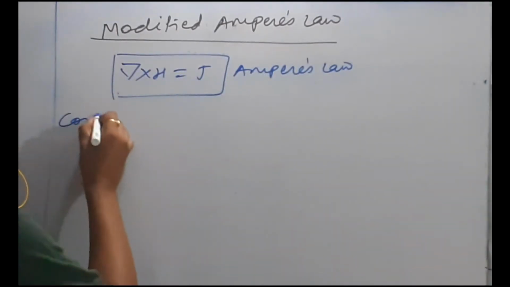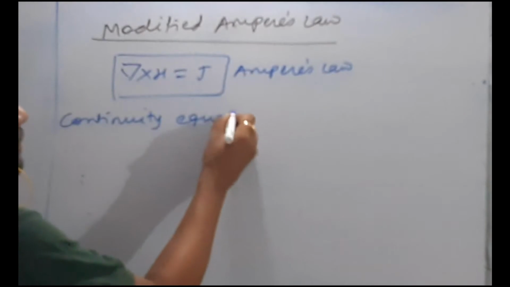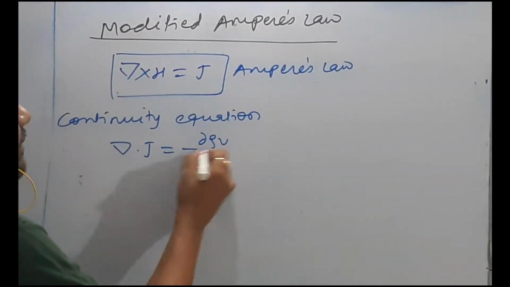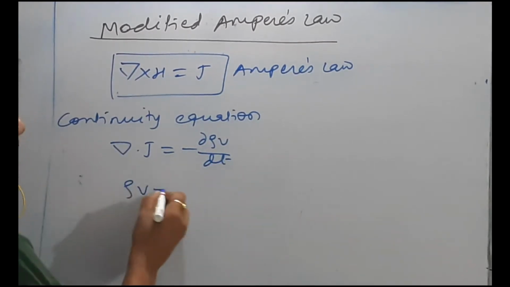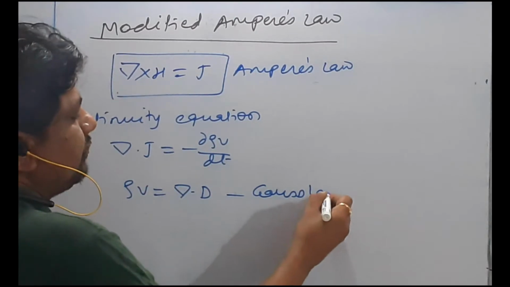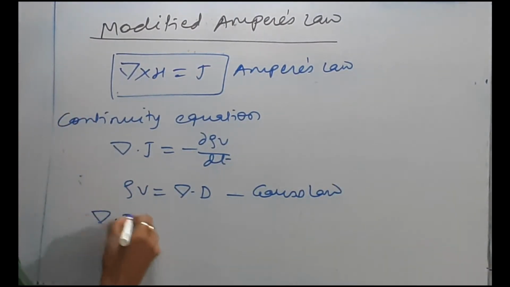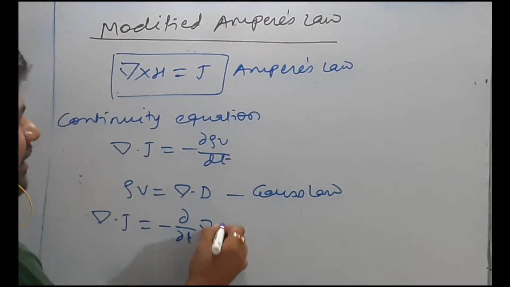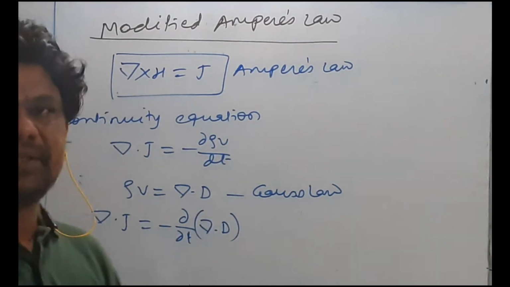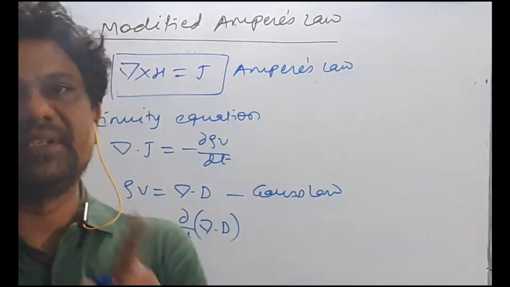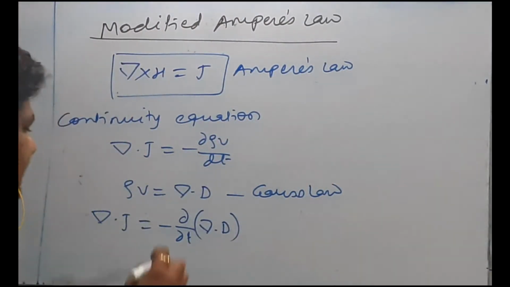Continuity equation, which is derived from the current continuity, is del dot J is equal to minus del rho V by del t. Rho V is equal to del dot D, which is Gauss law. So del dot J is equal to minus del by del t of del dot D. Del is nothing but your space derivative: del is equal to del by del x ax plus del by del y ay plus del by del z az.